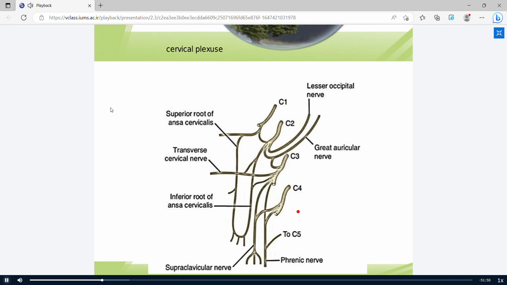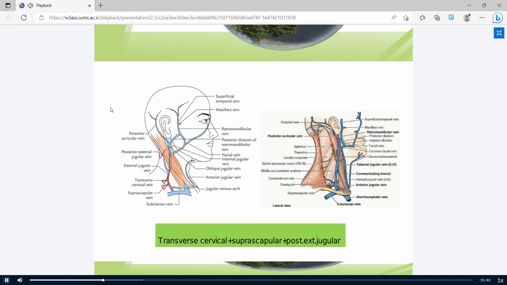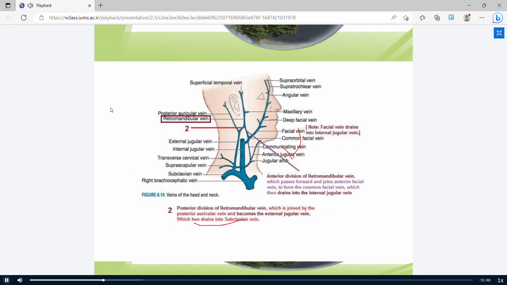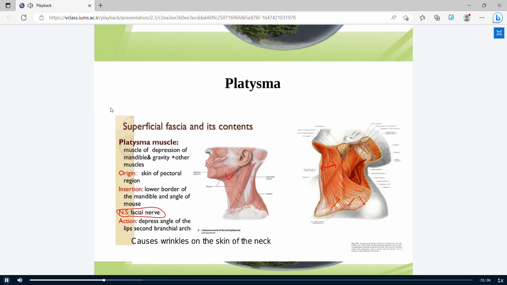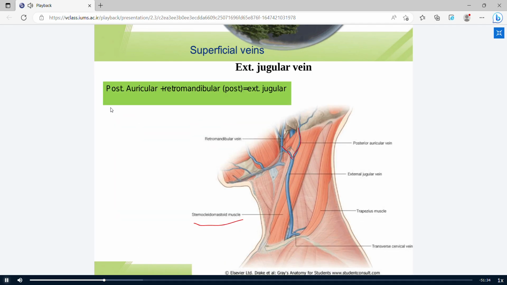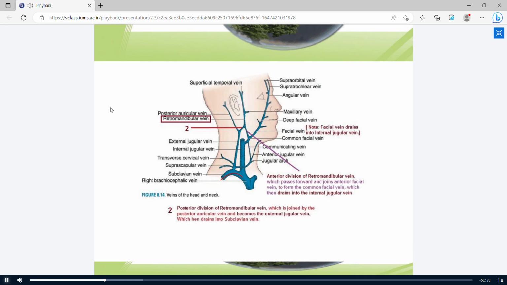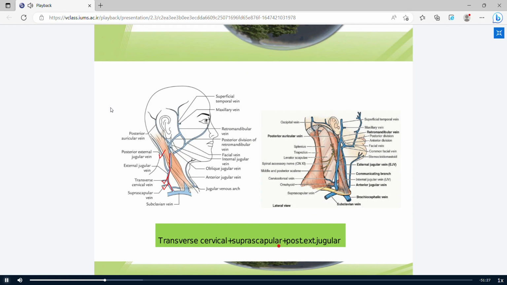In superficial fascia, there are different structures, for example, platysma. Deeper to platysma, you can see external jugular vein and anterior jugular vein.